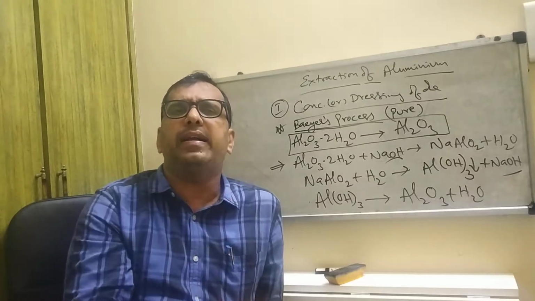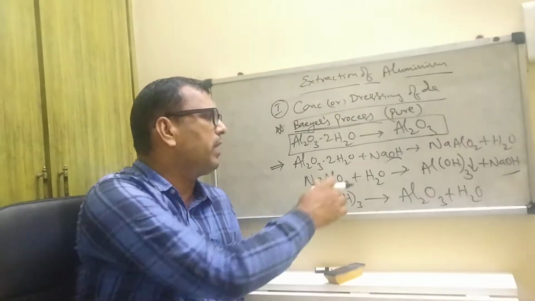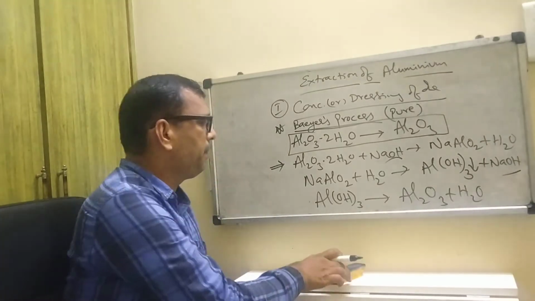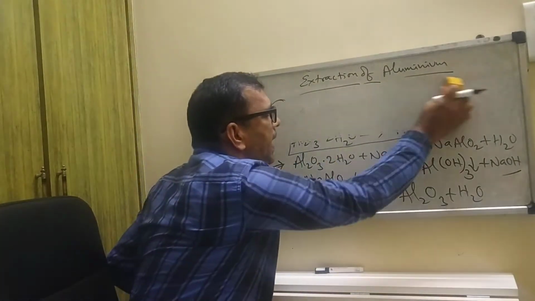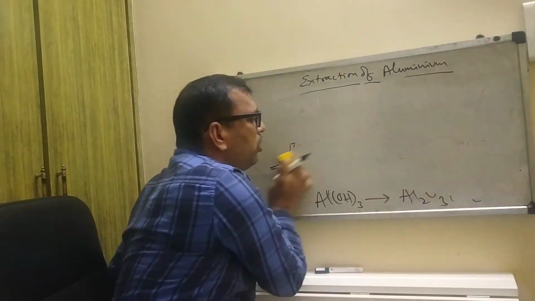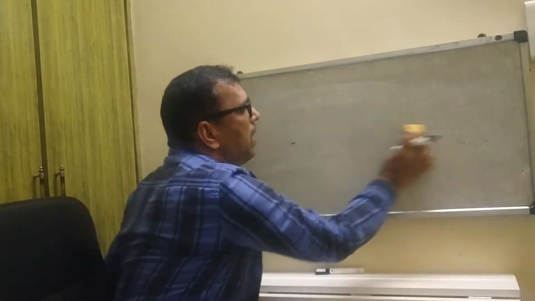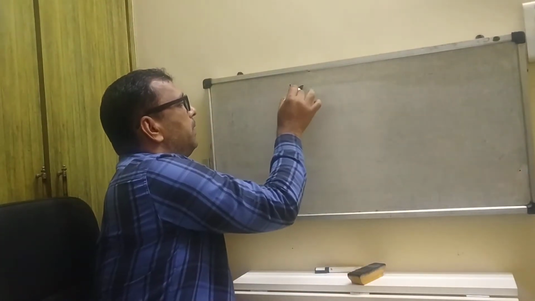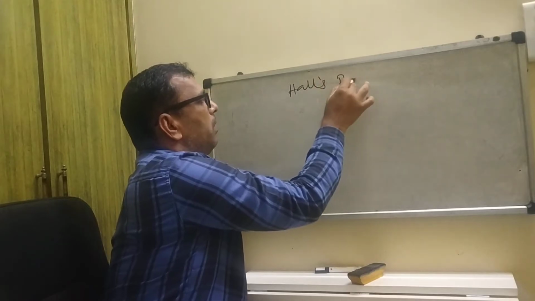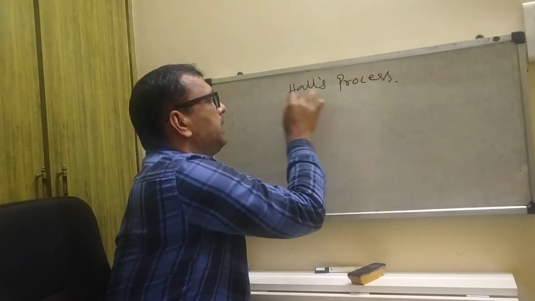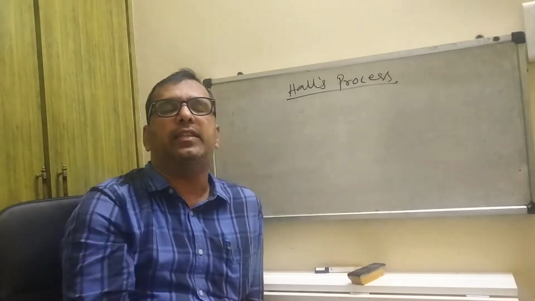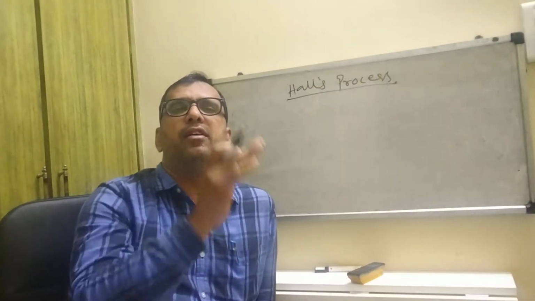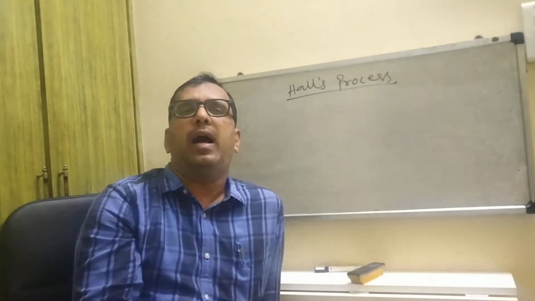Here another alternate method is there. This is the first method, and the second method is Hall's process, also used in the concentration of the ore. So now we are going for the next alternate method, Hall's process. This Hall's process is also used in the conversion of bauxite to alumina.